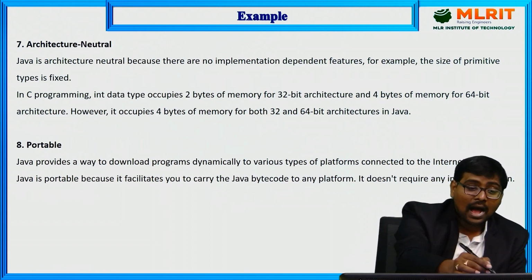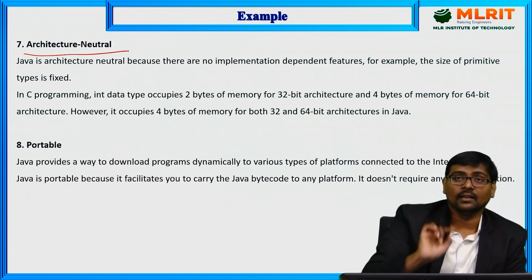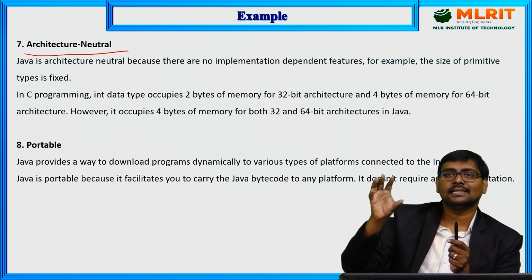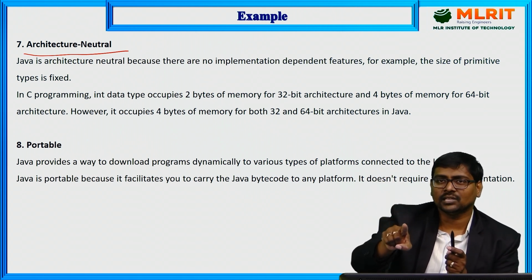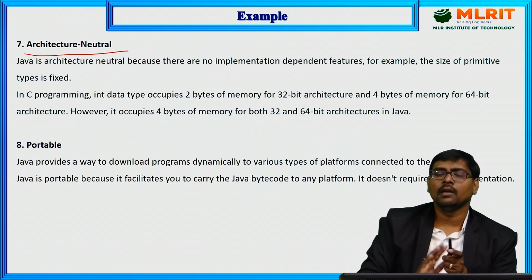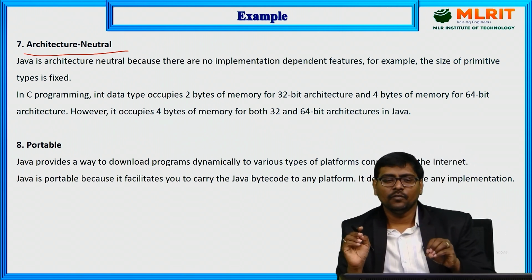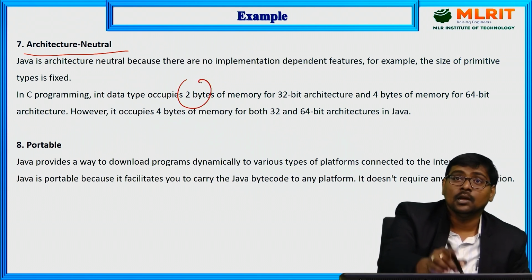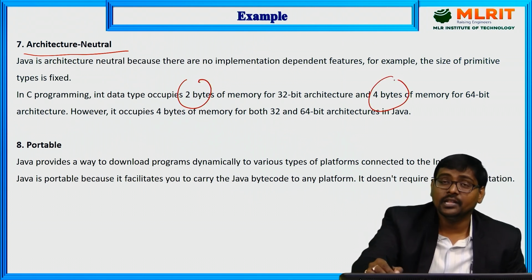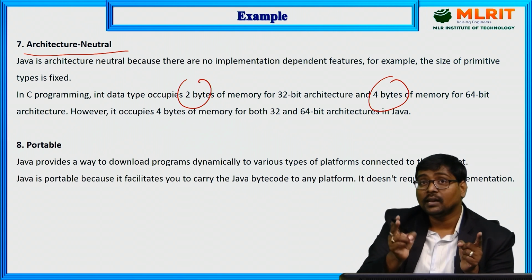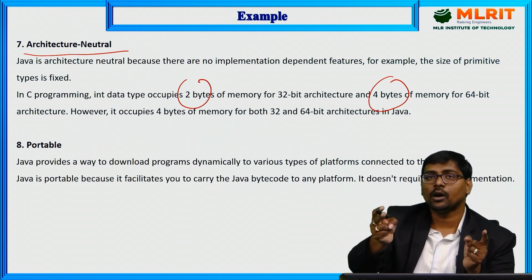Now, architecture neutral means my Java program does not depend on the architecture. What is meant by this? For example, if you are using C language, what is the size of an integer? 2 bytes. Another person says the size of an integer is 4 bytes. Which one is correct? Remember, both are right depending upon the machine you are using.